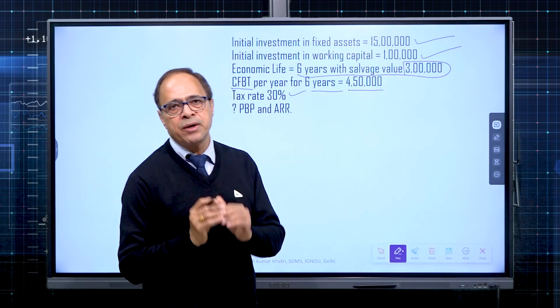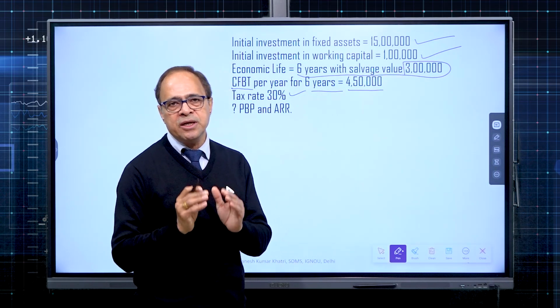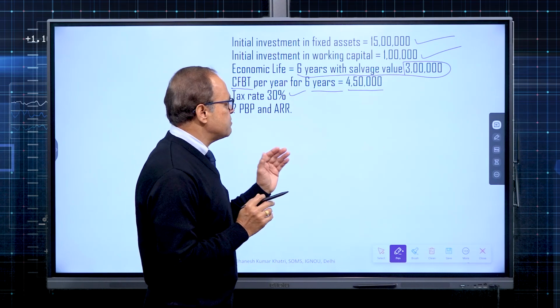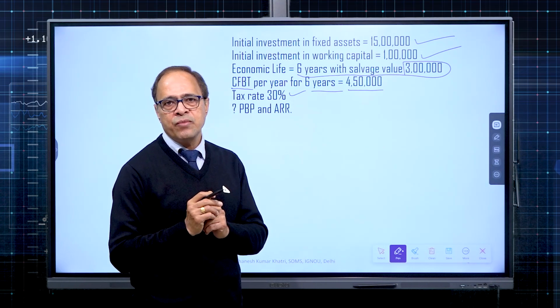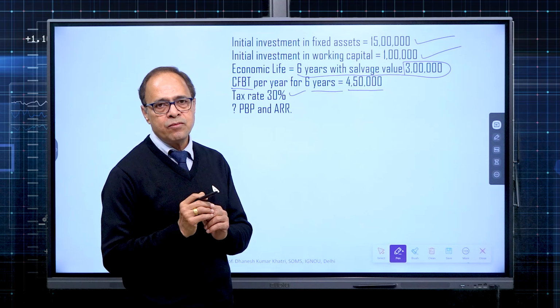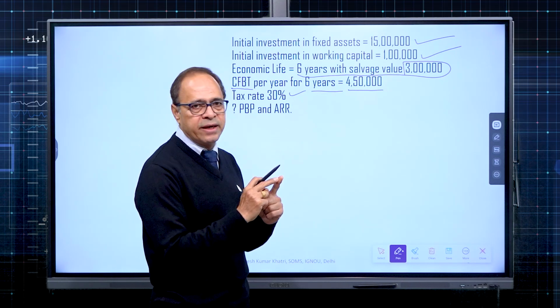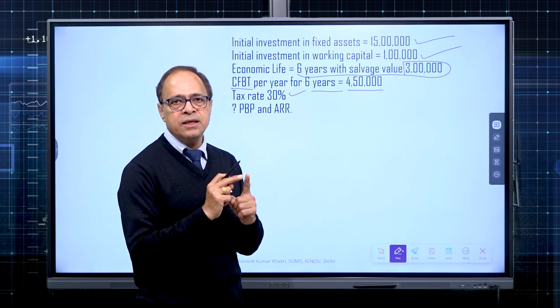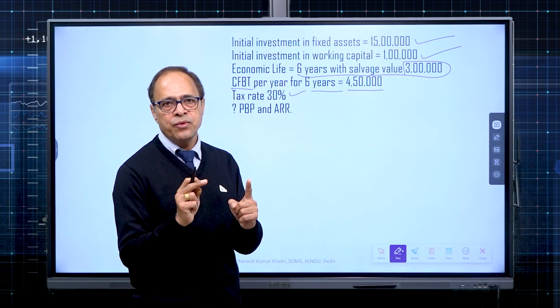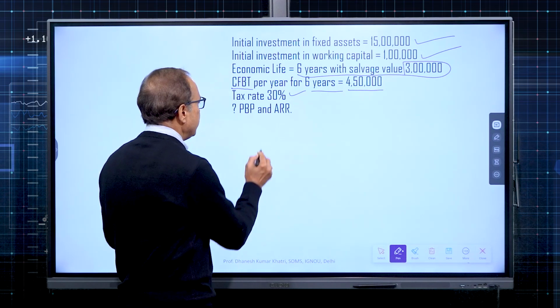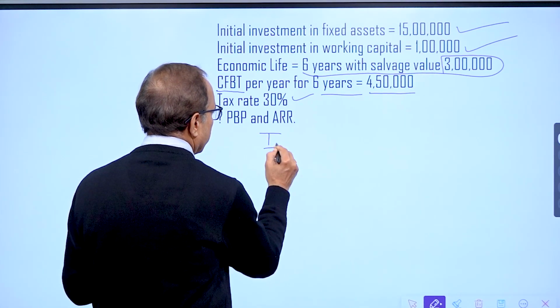So always remember, any kind of capital budgeting question or investment decision question, what you have to do? Step number 1, estimate cash outflow. And generally it is initial cash outflow. So in this case, what is my initial cash outflow?